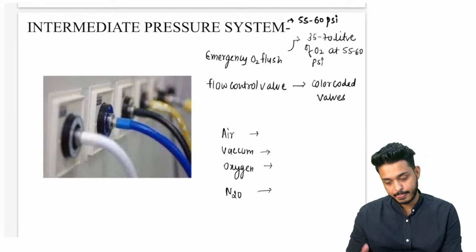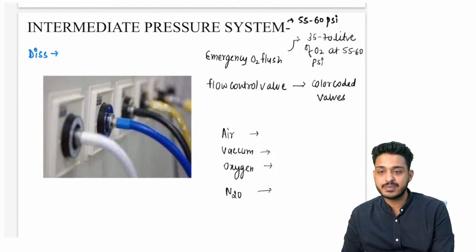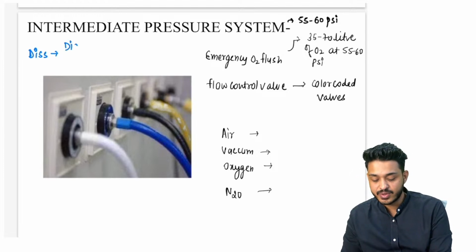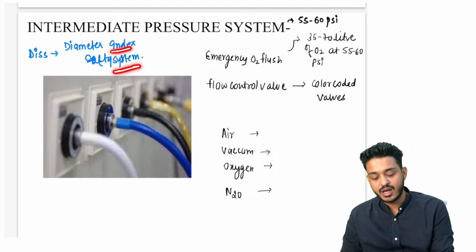Second thing, यहाँ पर एक सिस्टम होता है that is known as DISS. वहाँ पर PISS पढ़ा था, यहाँ पर DISS पढ़ेंगे. DISS is going to be your diameter index safety system. This is going to be diameter index safety system. That is going to be a DISS, right.